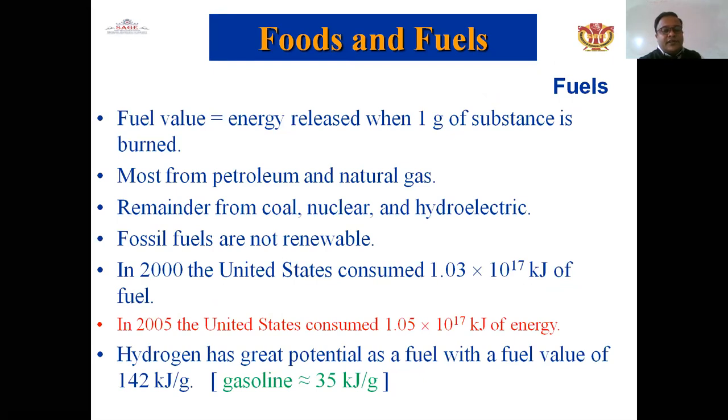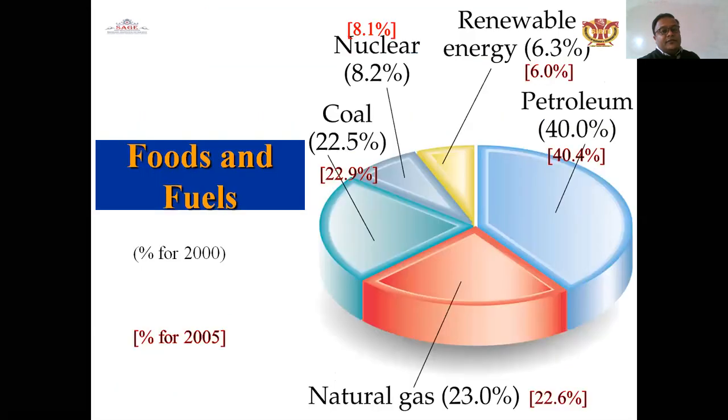In 2000, the United States consumed 1.03 times 10 to the power 17 kilojoules of fuel. In 2005, the United States consumed 1.05 times 10 to the power 17 kilojoules of energy. This is another slide in which foods and fuels are represented on a percentage basis in different fields.